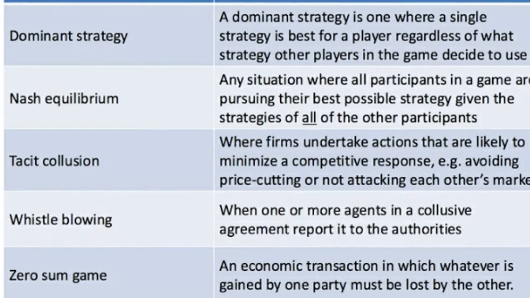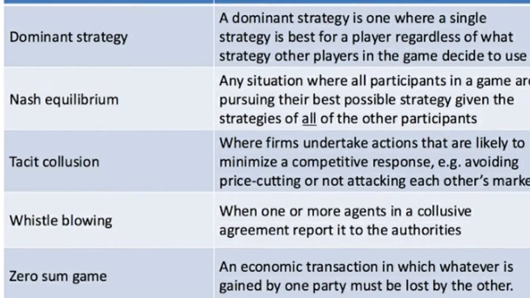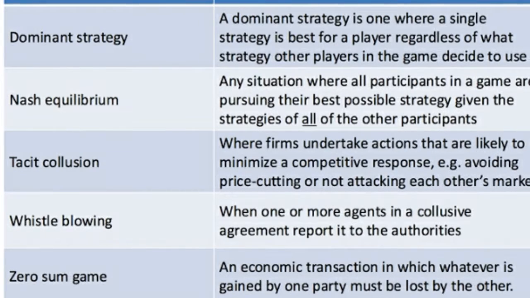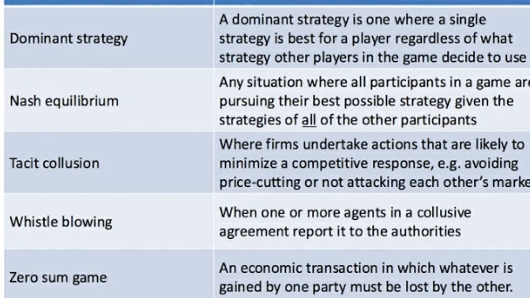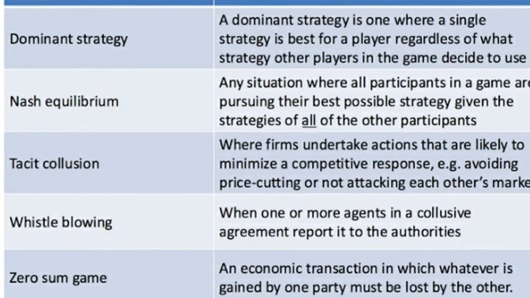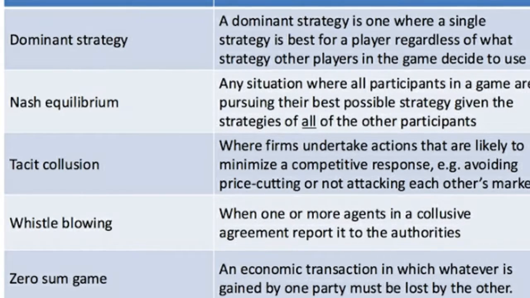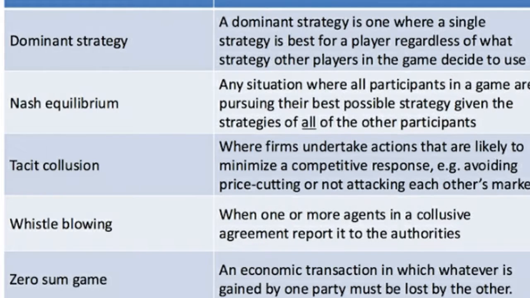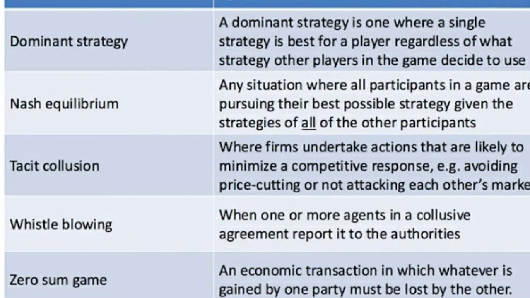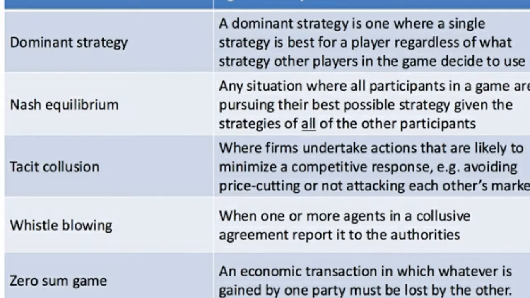In game theory, it's very important to know some special keywords like strategy, payoff, repeated game, sequential game. So what is the example of a sequential game? Chess. Simultaneous game, repeated game, sequential game. So all these keywords are important, and we have some important concepts also, like zero sum game.